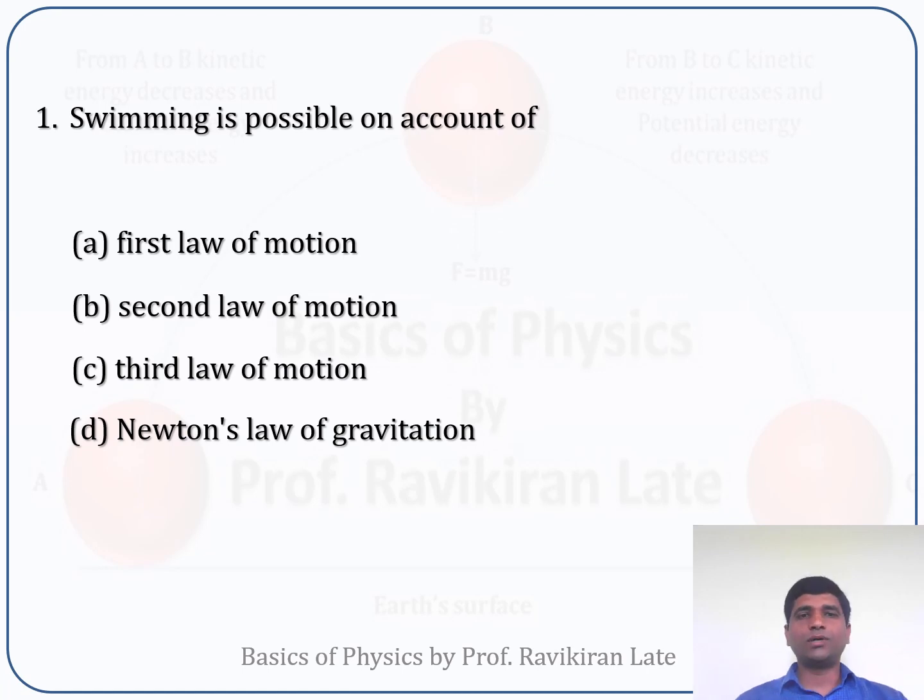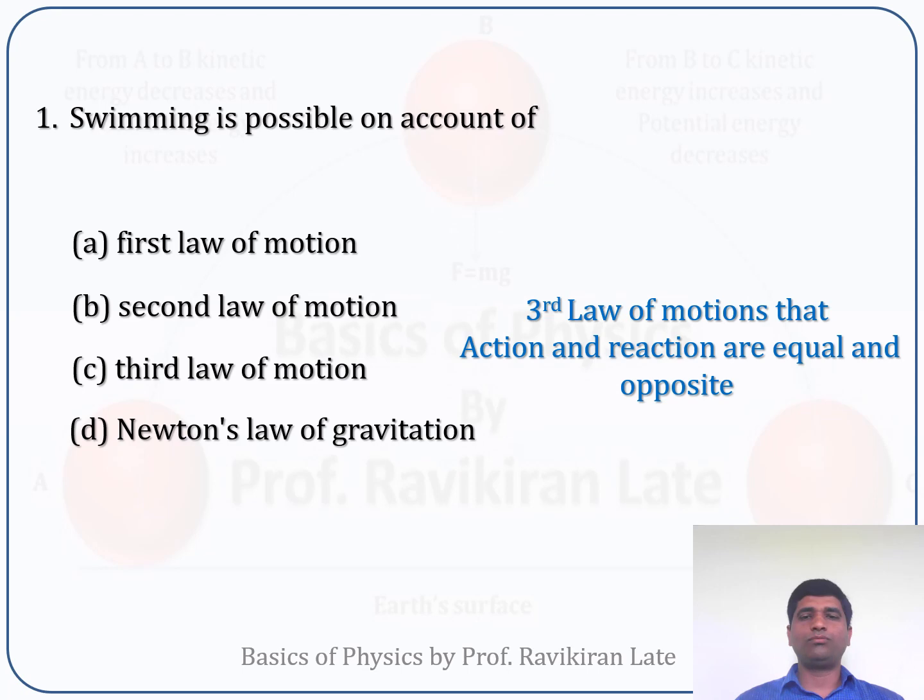So all of us know that swimming is an action due to the reaction which will be exerted by a person on the water. The law which is associated with action and reaction is nothing but Newton's third law of motion. So obviously the answer for this question is Newton's third law of motion.